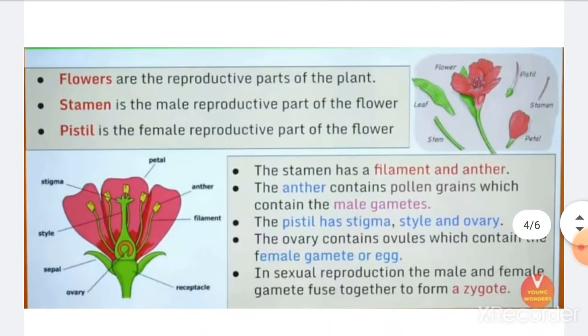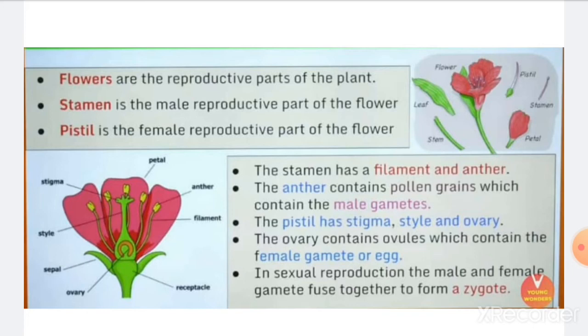Now, these are very important notes which are here. Flowers are the reproductive part of the plant. These questions are mostly asked in the form of blanks and answered in one word, etc. So, flowers are the reproductive part of the plant. Then stamen is the male reproductive part of the flower, whereas the pistil is the female reproductive part of the flower. Now, the stamen will consist of the anther and the filament.